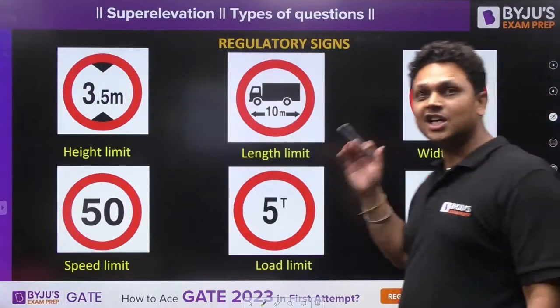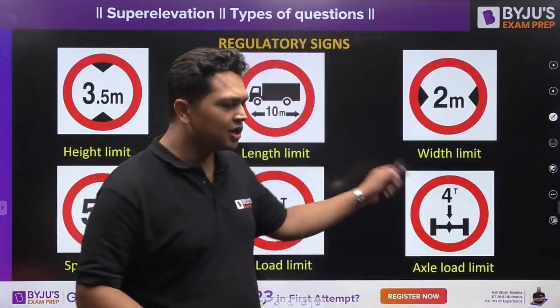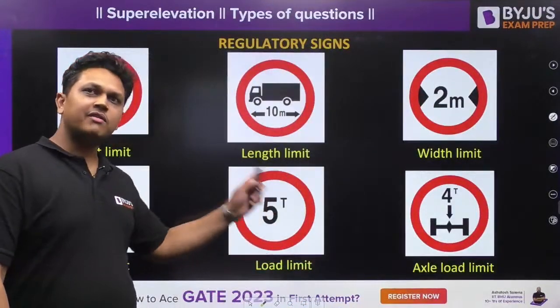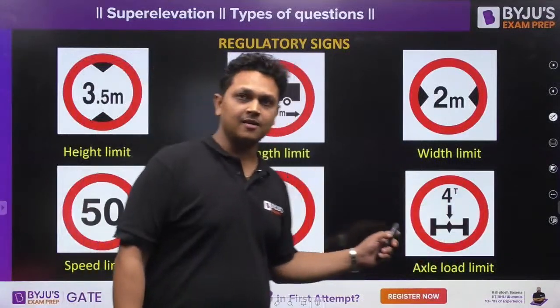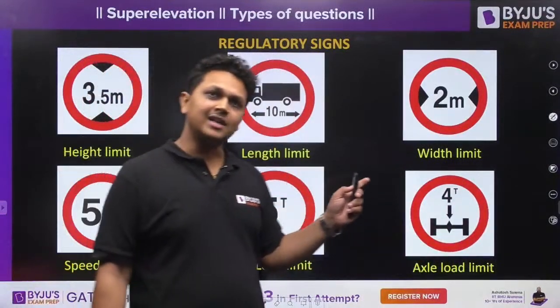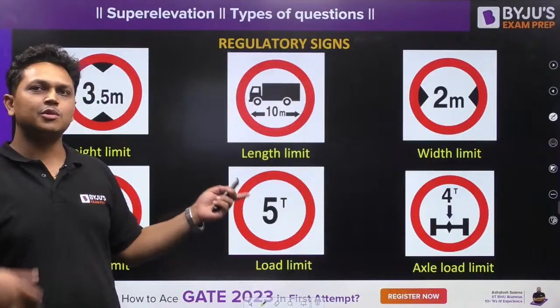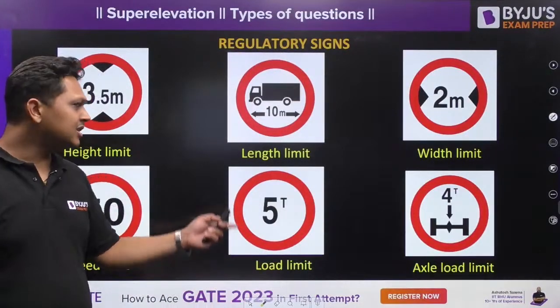This is again axle load limit. What is the maximum axle load that you can carry on the road? Okay, so this is your total load of the vehicle. This is the load of one axle. Yes, this value may vary depending upon the condition of the road or the condition of the bridge. Okay, these values may vary.